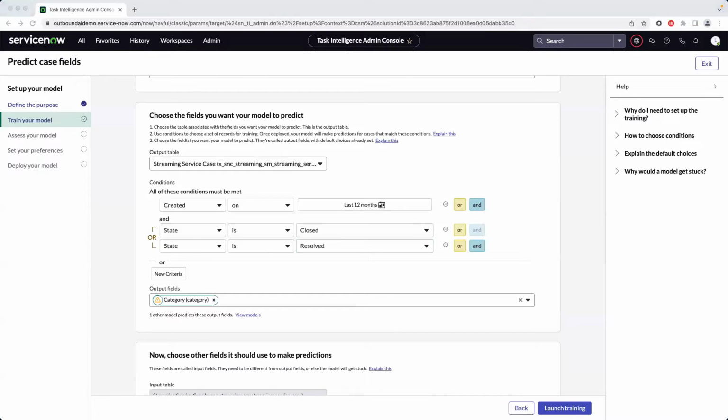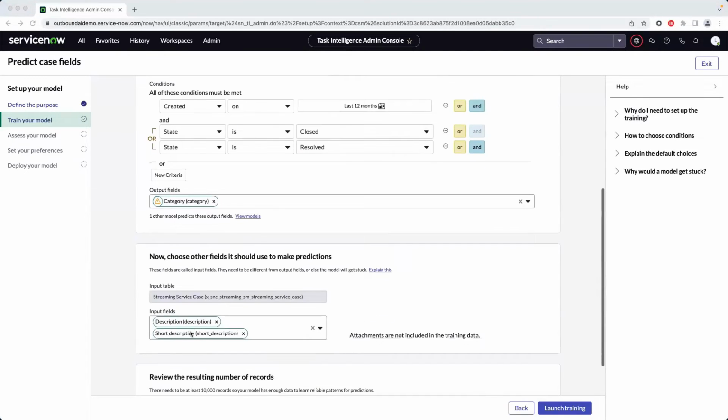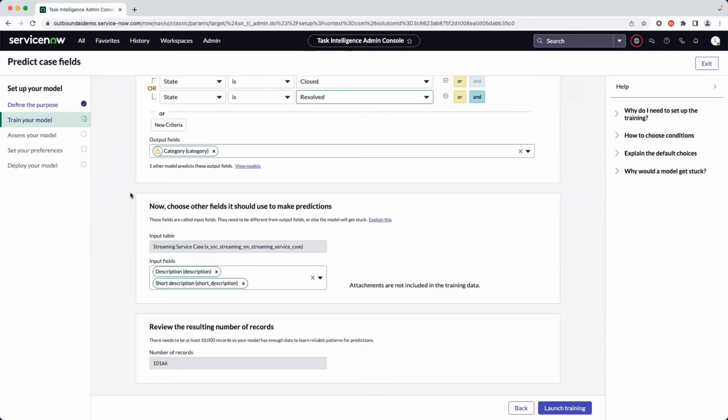Next, we can talk about how we'll choose the input fields. So here, Loic's showing that we have input fields for description and short description. How do you actually choose what the right input fields are? So first, you want to make sure that the input fields are actually available at the time the prediction is being made. For example, if you're predicting category, you probably don't want to use assignment group as an input field because the assignment group isn't going to be available until after the category is determined. So every prediction will just have a null assignment group and it won't help the model learn any useful pattern.